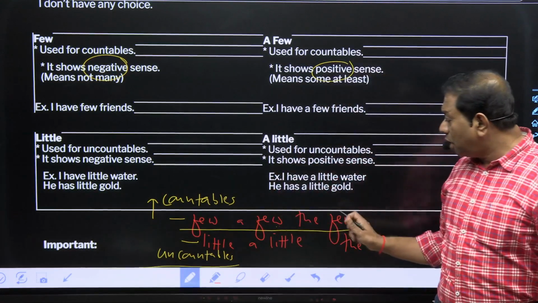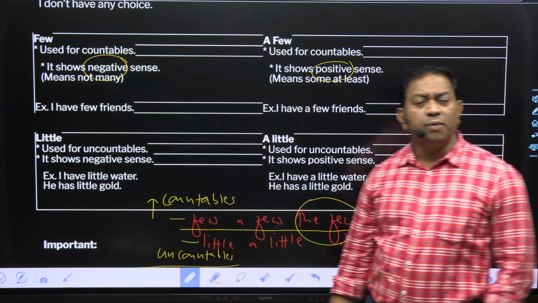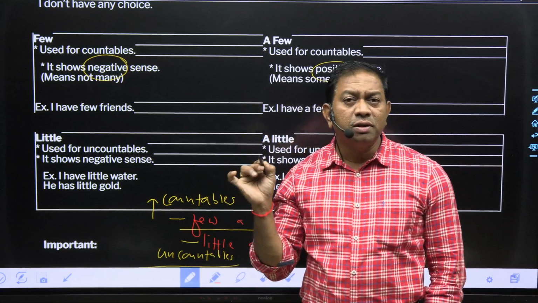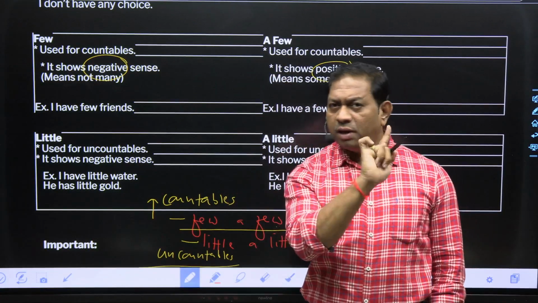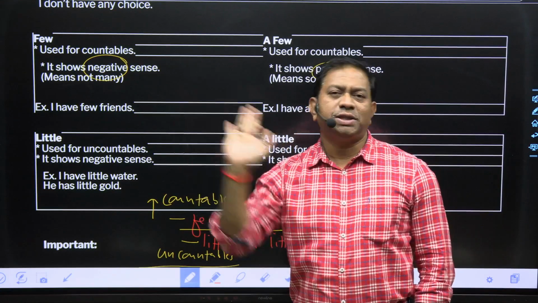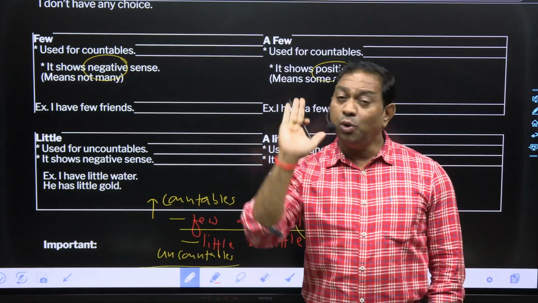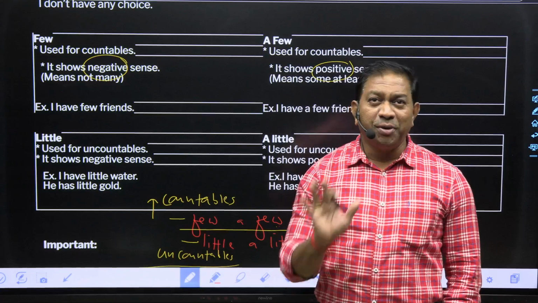और एक है the few, means sufficient. The few. I went to enjoy a picnic. I enjoyed a lot. There were the few trees, means sufficient. Few नहीं, a few कुछ तो है positive, the few sufficient है. I repeat, few is negative sense, a few positive sense, and the few sufficient. Clear? I hope you understand.